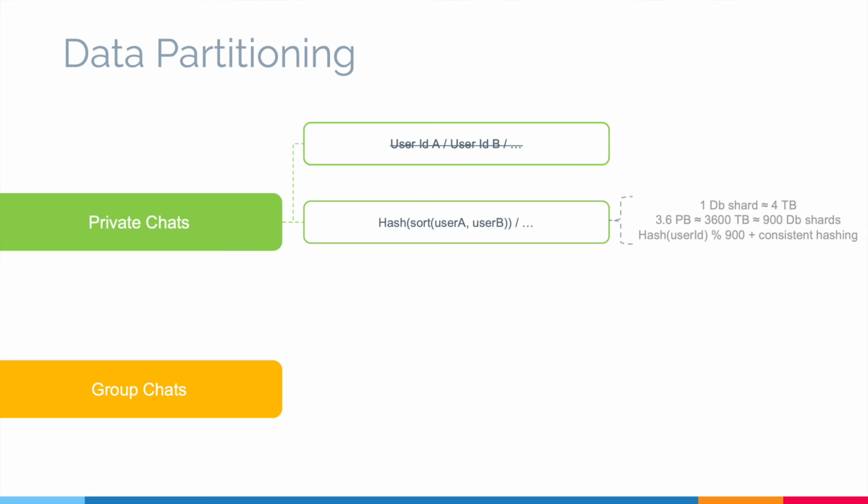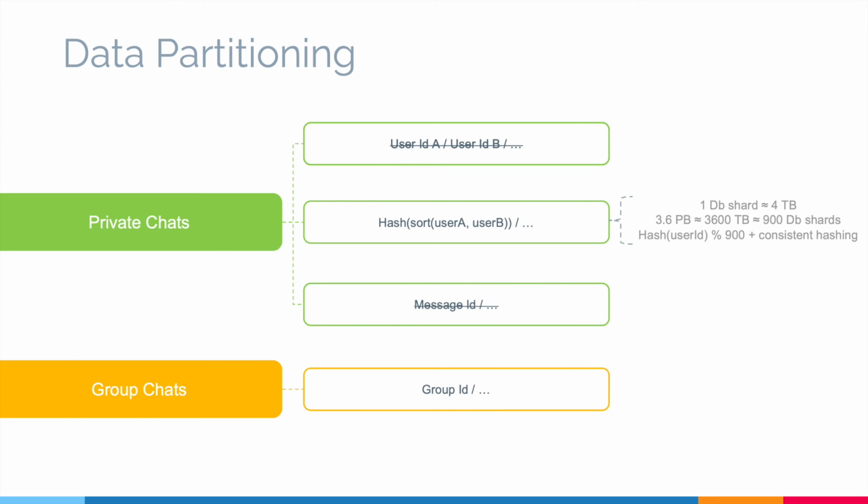A third approach we can think of is, what if we use message IDs as the partition keys? The problem here is with billions and billions of messages over the years, this will create way too many partitioning keys for our application to work properly. So we can certainly not use this approach. Now, coming to group chats, we can perhaps do a similar thing here by hashing each group ID to determine the correct bucket for that group's data.